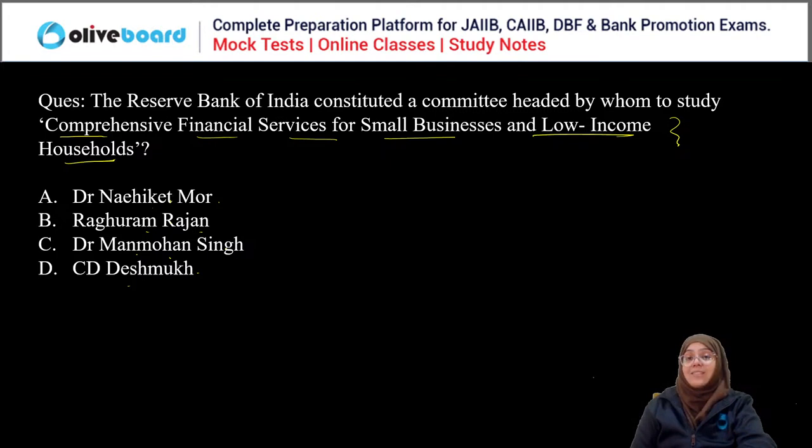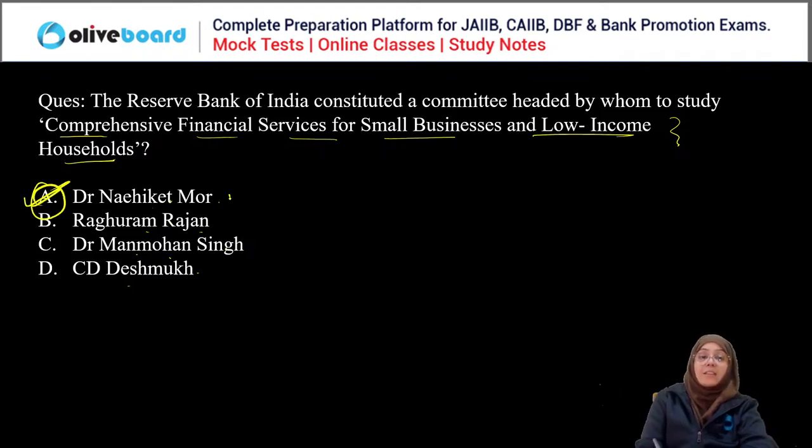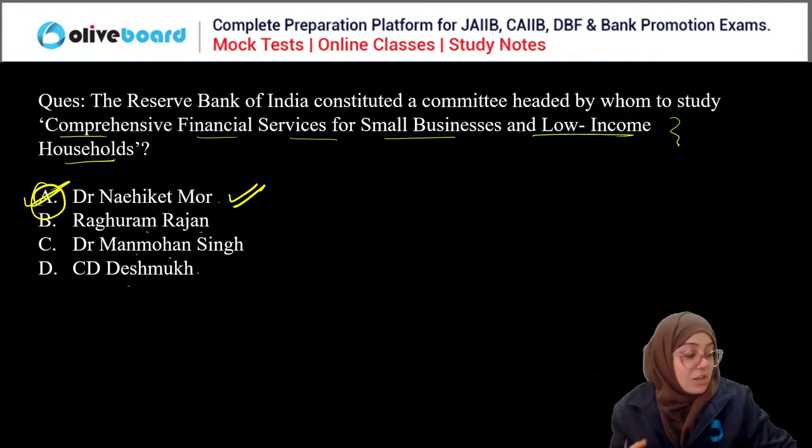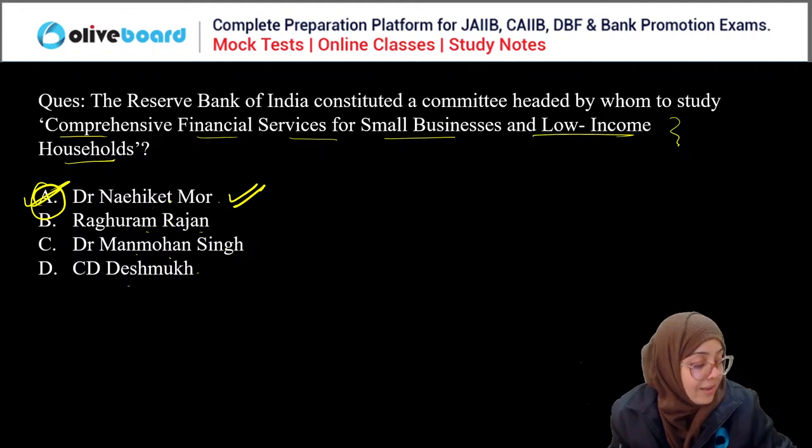The Reserve Bank of India constituted a committee headed by whom to study the comprehensive financial services for small business and low income households? Everyone. Yes, it was the Mor Committee, so A is the correct answer. True, everyone. Where is Shirish? Why is Shirish not answering any question? Shirish is not present in the class.